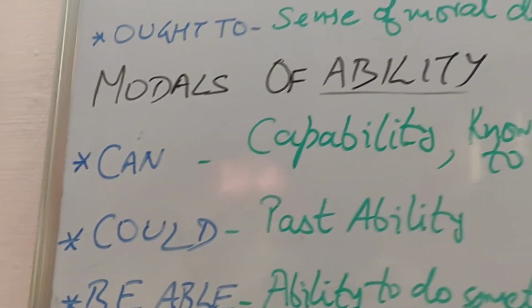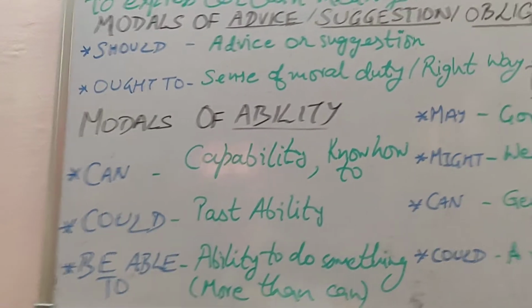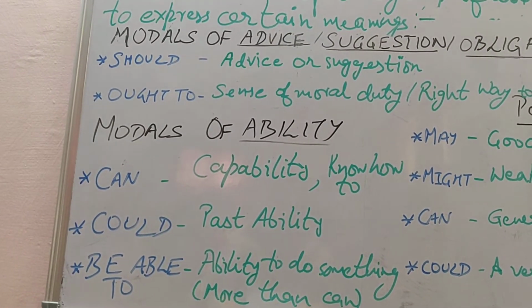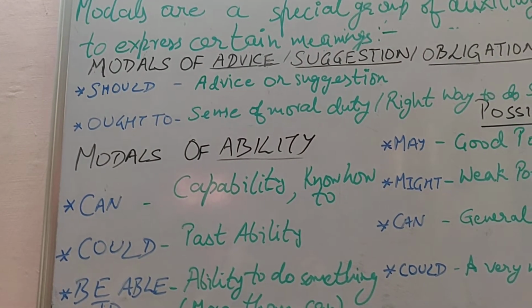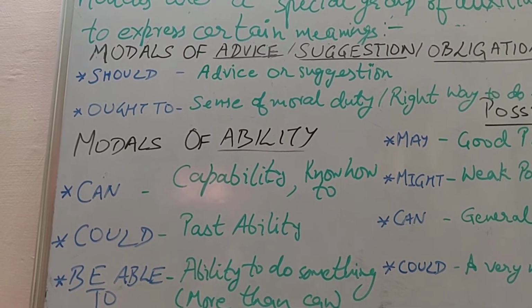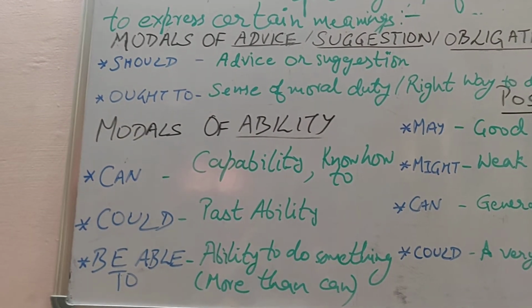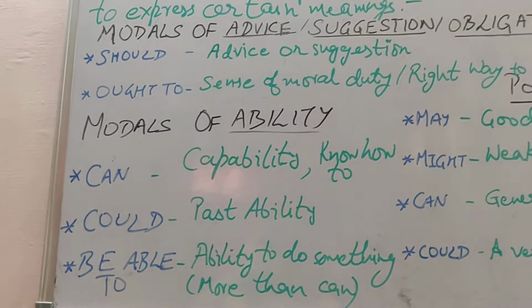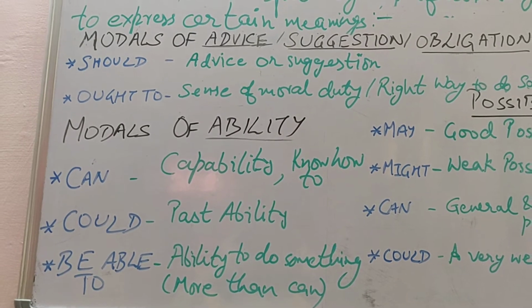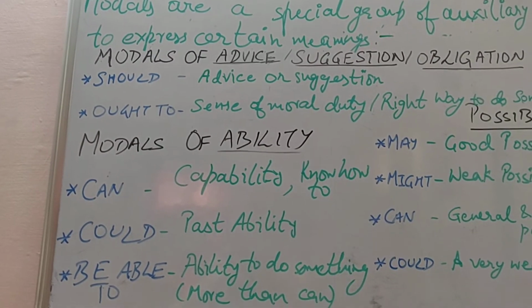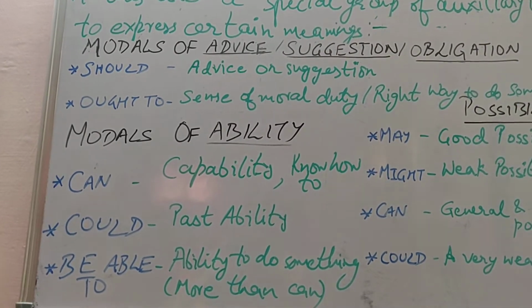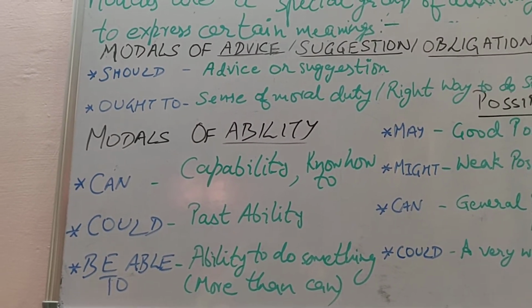Like you can say, Ram can dance, or Ram can jump. These are his abilities of doing something, not possibility, it's ability of doing a particular act. Ram can dance, so it shows that Ram is able to do that.